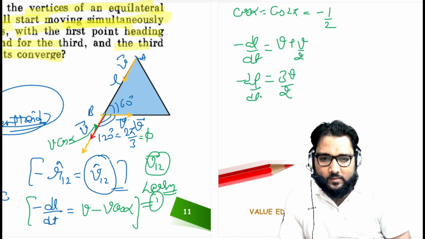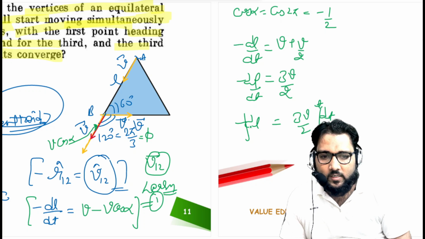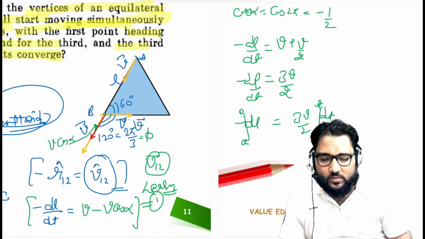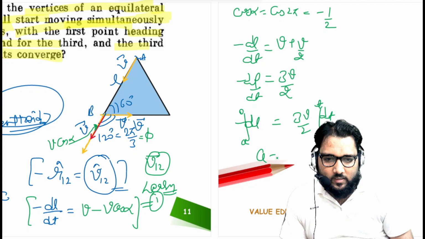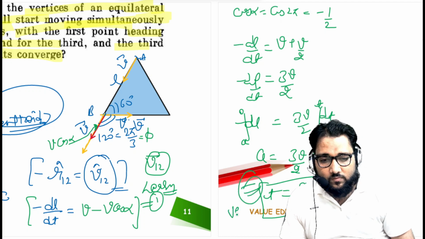So we will integrate dL on one side and 3v by 2 dt on the other, with time from 0 to t, when they meet at the centroid or collide. The initial distance is a, and finally the distance will be 0. When you solve this, it is 3v by 2 into time, so the time comes out to be 2a upon 3v. This is a very good question, guys.